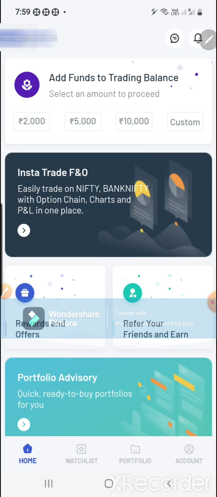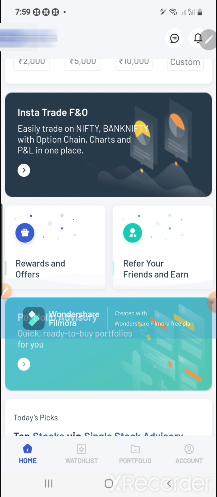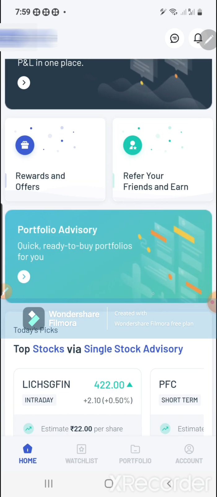Okay, now I'll go back. This is the insta trade part I have shown you, and all the profit and loss also will be shown on the home page only. All the things will show up on the home page. Okay, right, and rewards, offers, refer and earn, portfolio advisory, here the advisory part also is there.